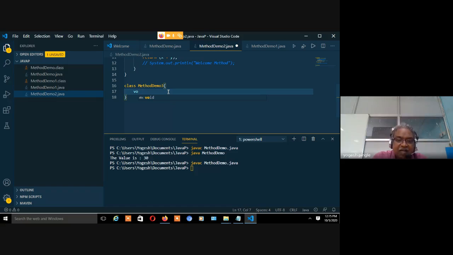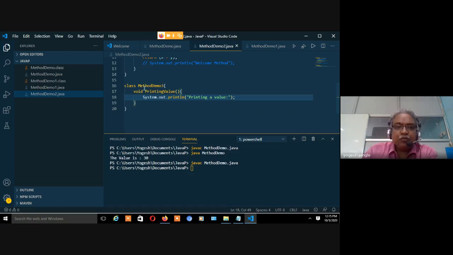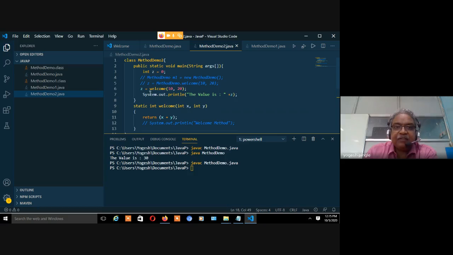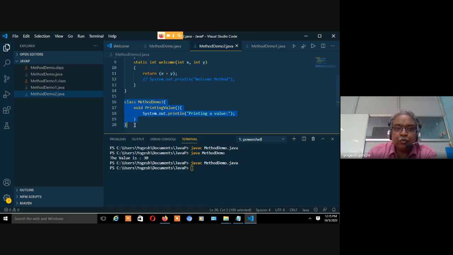So let's say over here I am having the method. The name of the method, let's say printing value, any kind of method like this. It does not make any sense. And over here I am having system.out.println, printing the value. Now in this particular program, I am having two classes, class number 1 and this class number 2.